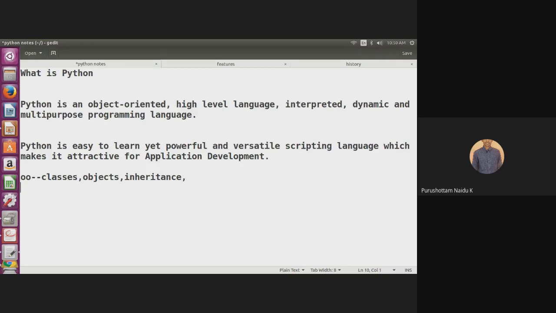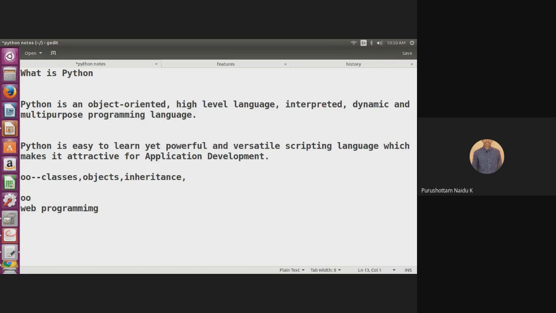Next, multi-purpose programming language. That means it supports different programming concepts. Python supports object-oriented programming, web programming, and it can be used for graphical user interfaces. It also supports functional programming and imperative programming.